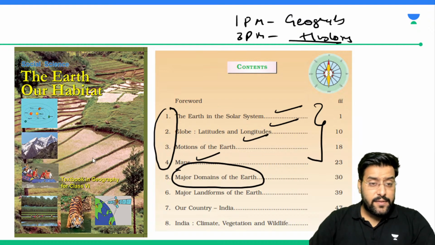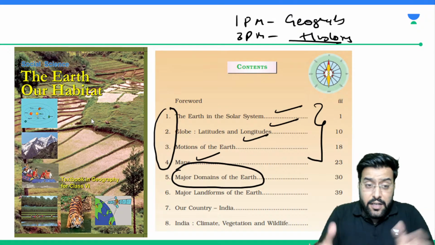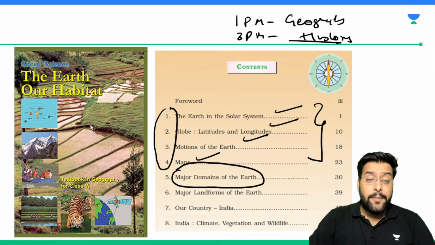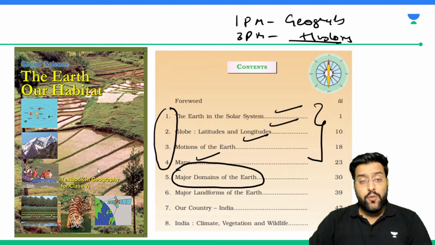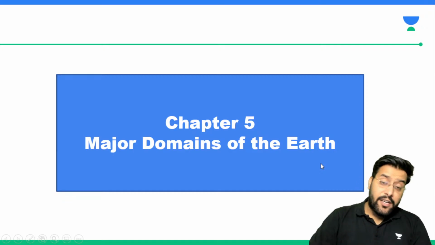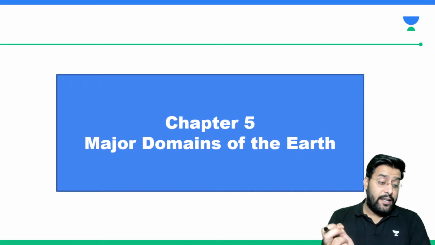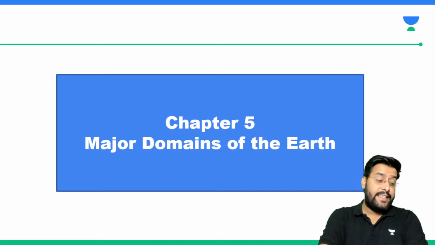Anything, please? What do you think are the major domains? A domain is an area which is important in a particular sphere. So what are the various domains of Earth? Because we will be talking about these various domains of Earth. So we'll start with, okay, very nice, Kirti said atmosphere, very right. Lithosphere, yeah, exactly.